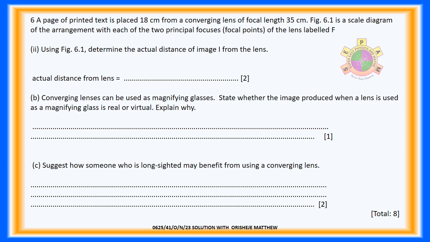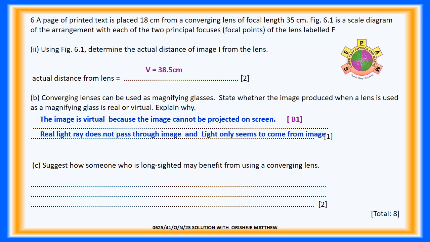Question 6a.2. Using figure 6.1, determine the actual distance of image I from the lens. For 2 marks. Answer: the actual distance of image I from the lens, v, is 38.5 centimeters. Question 6b. Converging lenses can be used as magnifying glasses. State whether the image produced when a lens is used as a magnifying glass is real or virtual. Explain why. 1 mark. The image is virtual because the image cannot be projected on a screen. Real light rays do not pass through the image and light only seems to come from the image.